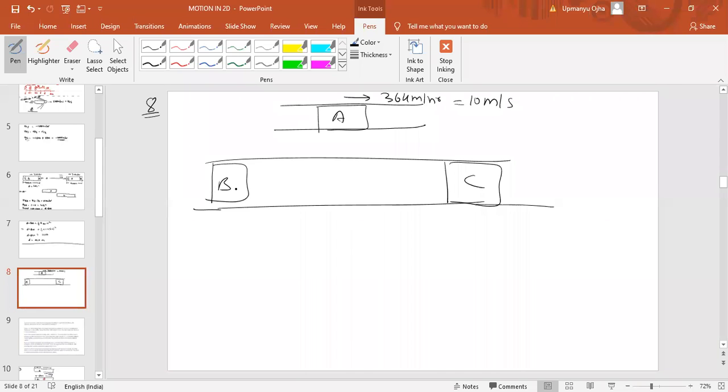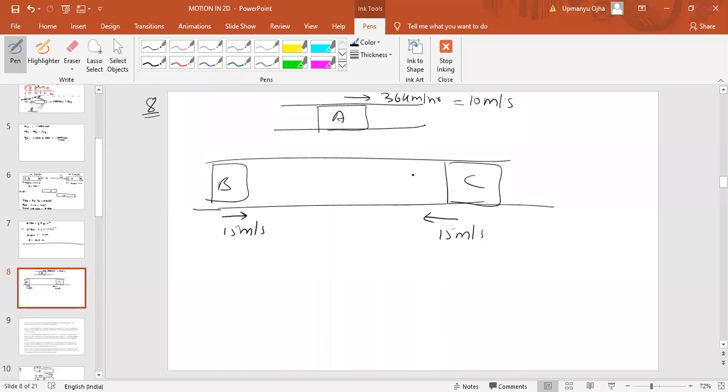Similarly, car B is moving with a speed of 54 km per hour. So it would be 15 meters per second. We are converting kilometers per hour to meters per second. And C is moving with 15 meters per second. Both are in opposite direction.